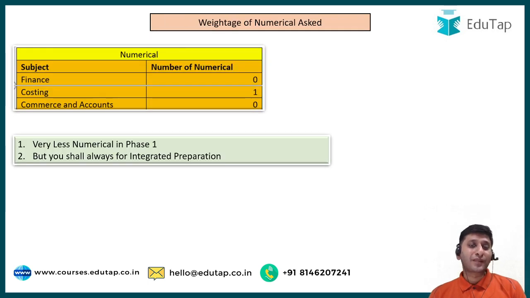Right. Now, what were the weightage of numericals asked? In phase 1 paper 2, there were not much numericals. There was only one numerical, and that was from costing. Otherwise, from finance and commerce and accounts, there was no numerical.